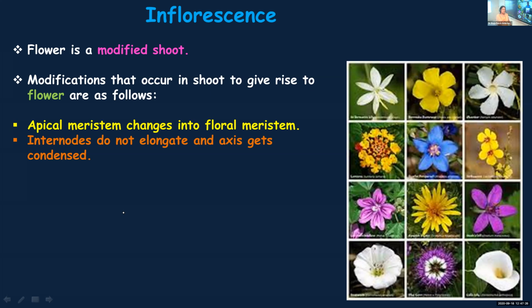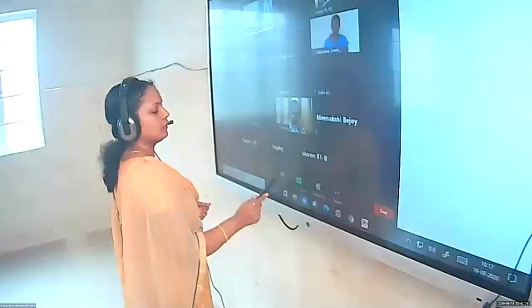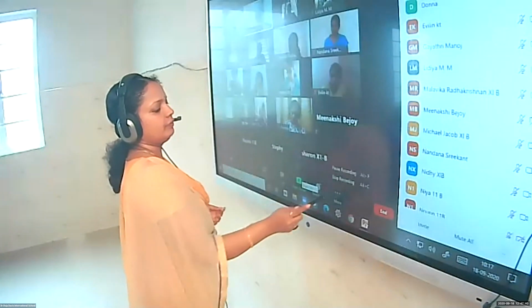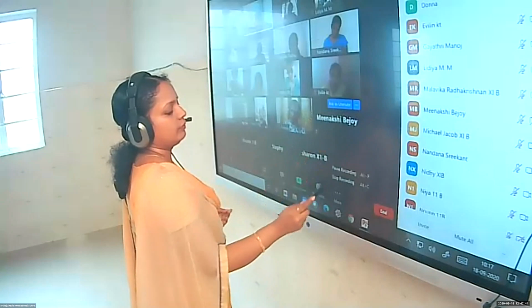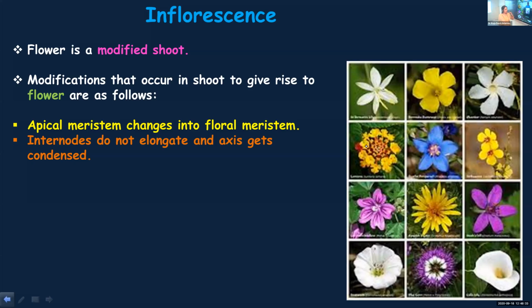And the distance between two consecutive nodes, you call it an internode. Once again, a node is a point from where a leaf or a branch originates. Have you understood what is a node?